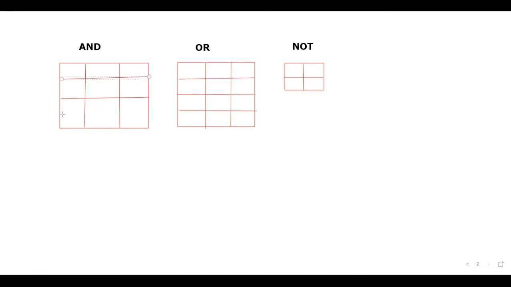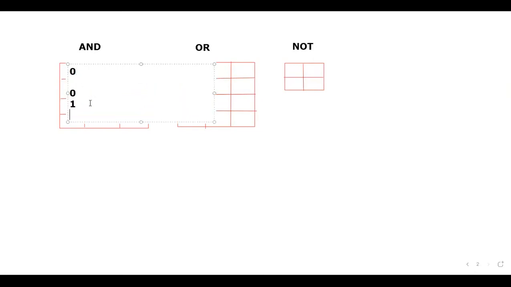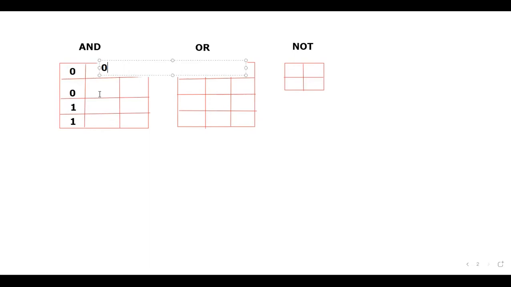I think all these things are pretty basic; you would have learned them in your engineering. I'll consider 0, 0, 1 for NOT. Here also I'll consider the inputs 0, 0, 1, 1 and 0, 1, 0, 1.